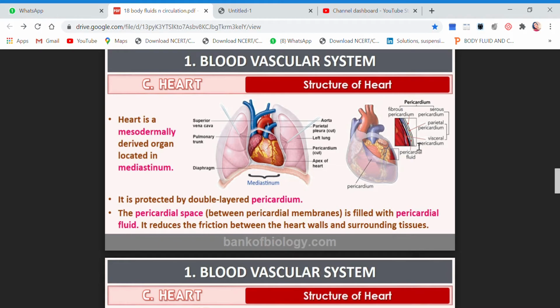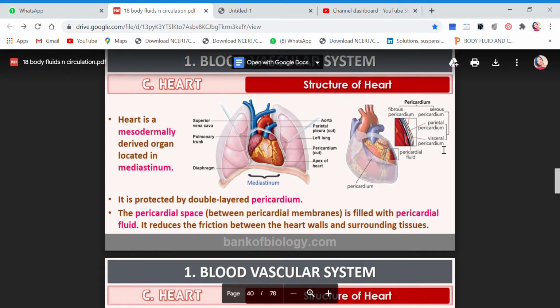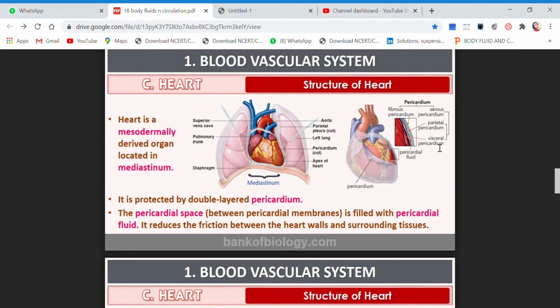Just zoom out and you will be able to see it. So pericardium has two membranes. One is the parietal pericardium, which is the outer membrane, the visceral pericardium, which is the inner one, and between these two pericardiums there is a fluid filled, which is called pericardial fluid.